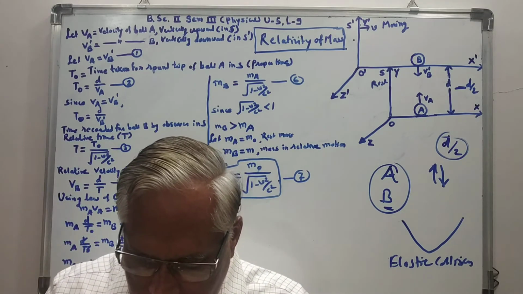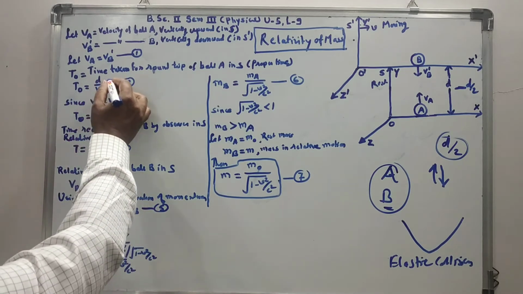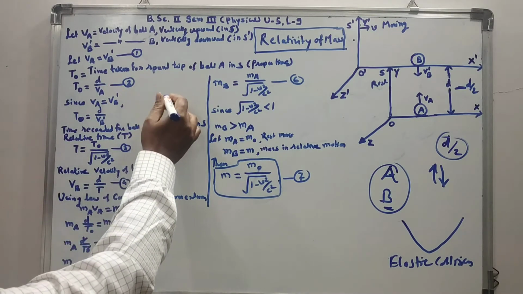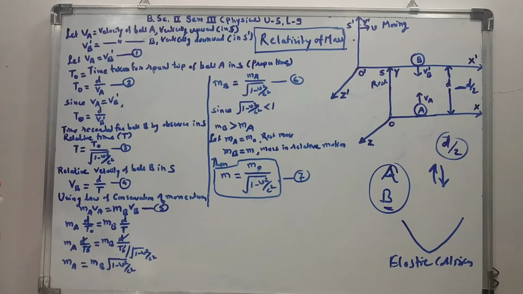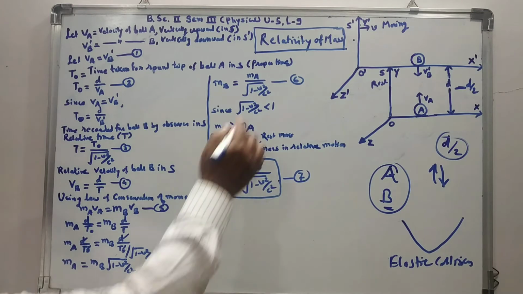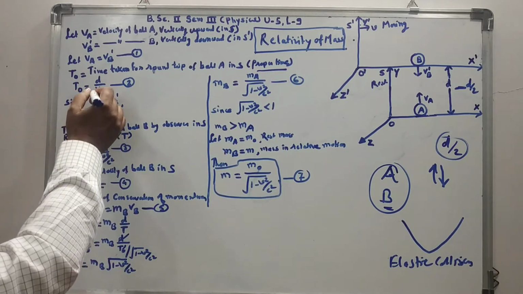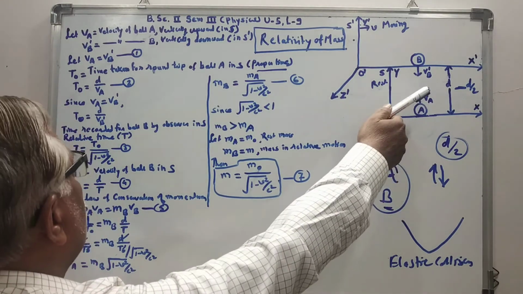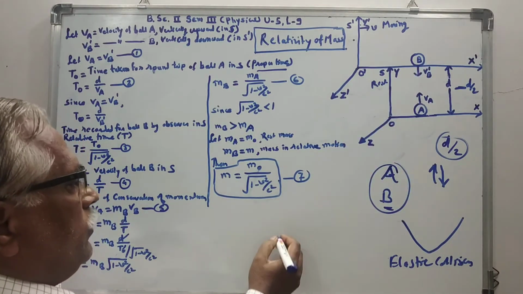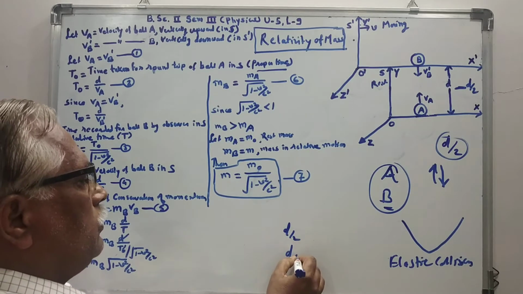Here, let t0 be the time taken for the round trip of the ball A in the S frame, which is called the proper time, and it is given by t0 equal to d by VA. The distance travelled by ball A while going up is d by 2, and while coming back it is d by 2.